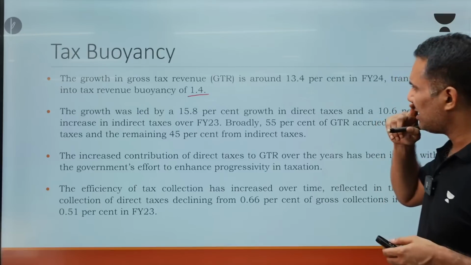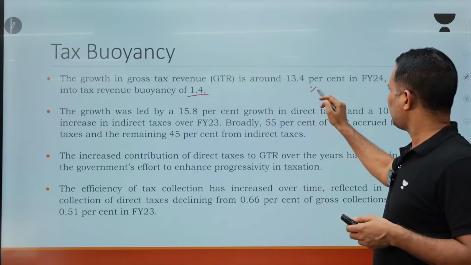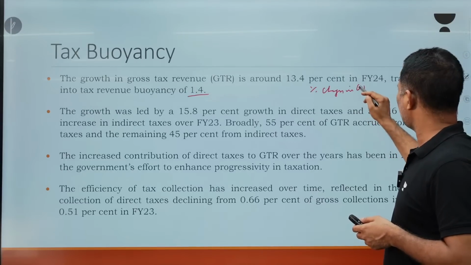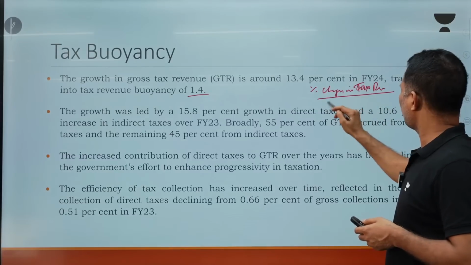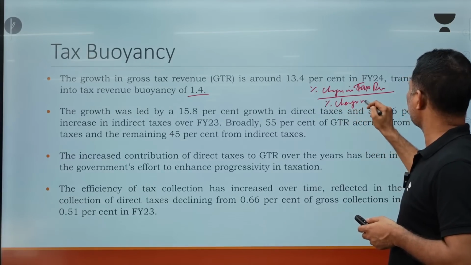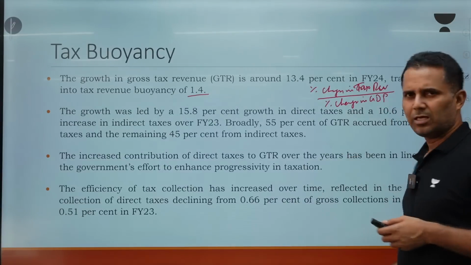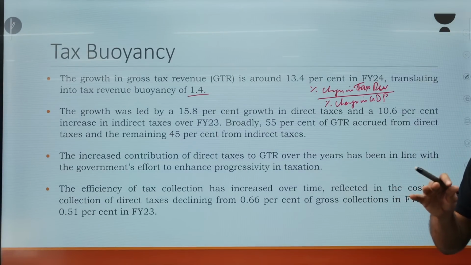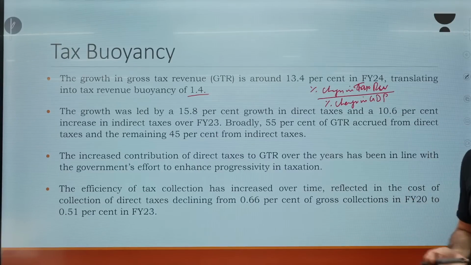Tax buoyancy we calculate as percentage change in tax revenue upon percentage change in GDP. If tax buoyancy is 1, that means tax revenue growth and change in GDP is the same. But 1.4 means tax revenue has grown 40% more as compared to change in GDP.